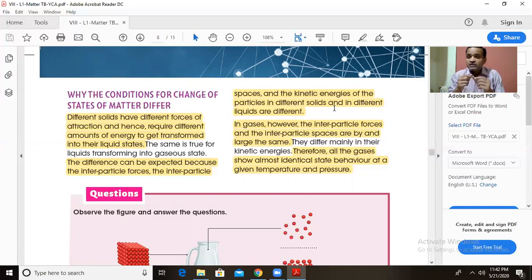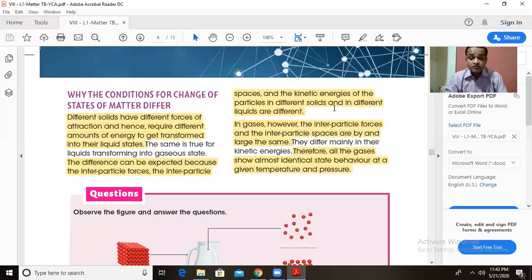The same is true for the liquid state of matter, which gets converted into a gaseous state. They also require somewhat different amounts of energy. So solids and liquids require different amounts of energy to be transferred into another state of matter. And the kinetic energies of the particles in different solids and different liquids are also different. Solids just vibrate in place, but still the kinetic energies are a little bit different.